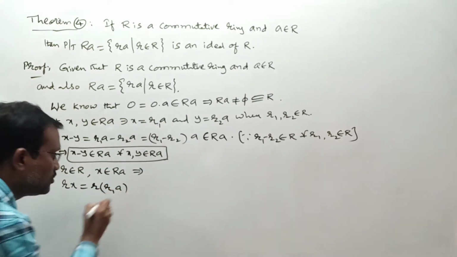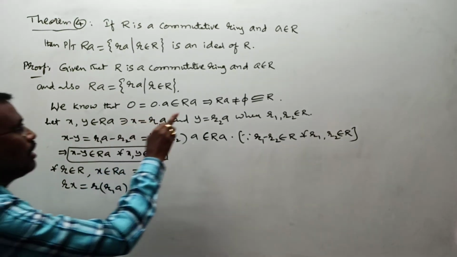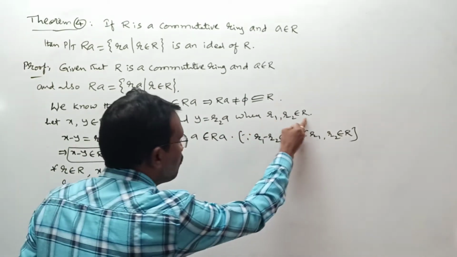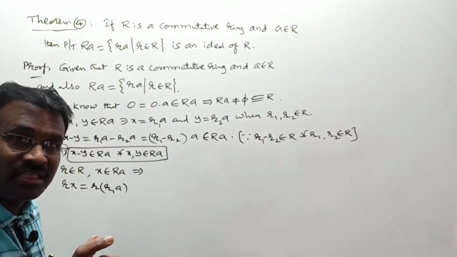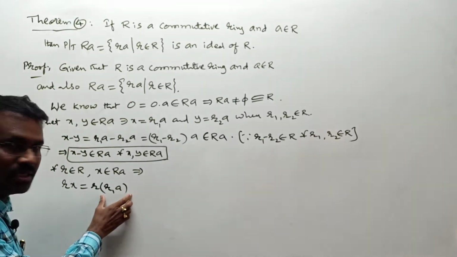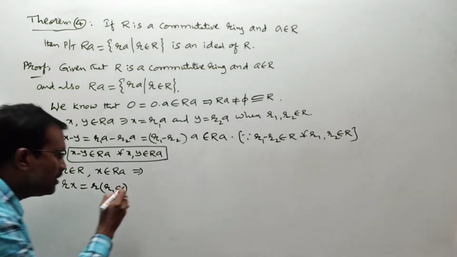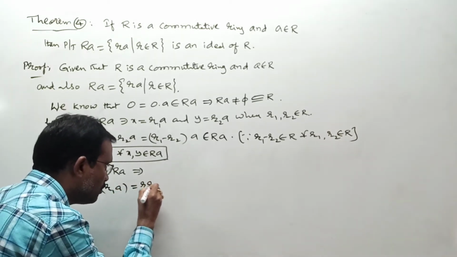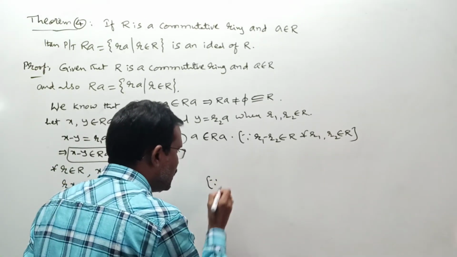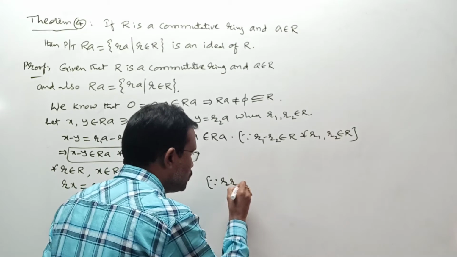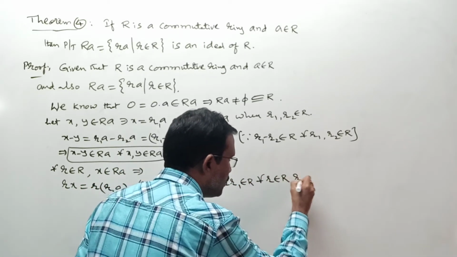R1 into A, I substituted here. But basically R1 and A are all elements of the ring, which satisfies the multiplicative associative property. According to that, we can shift the bracketing position from here to here. I mean, this we can write as R into R1 into A. Any problem? But we already know that R into R1 should be an element of R for all R belongs to R, R1 belongs to R.